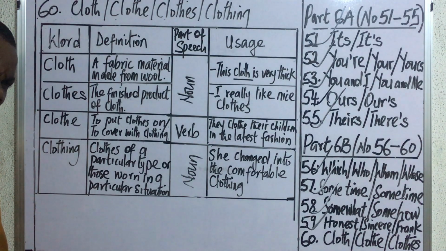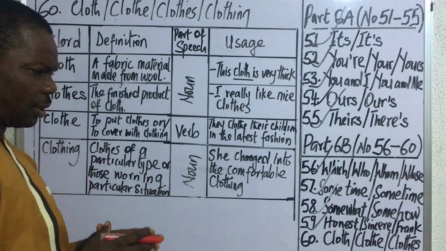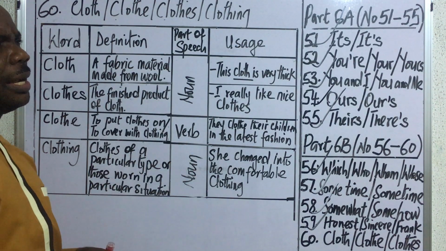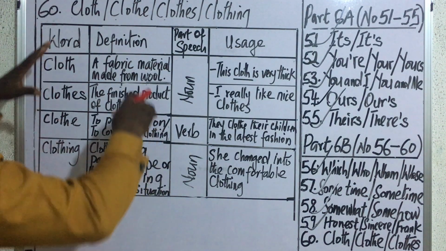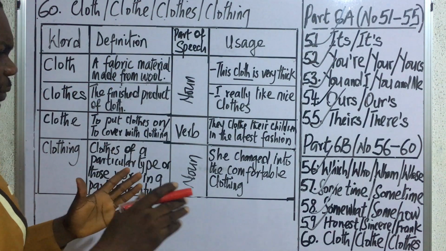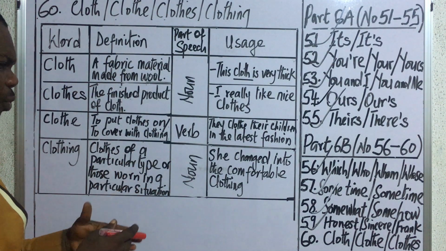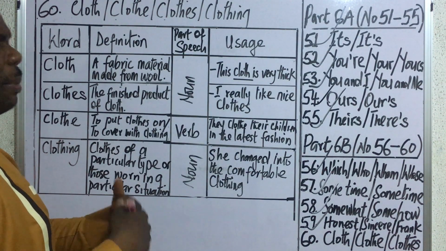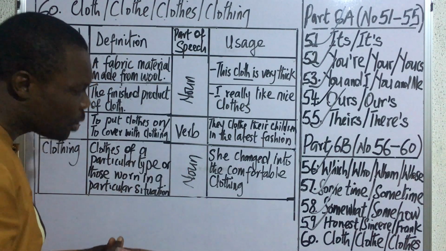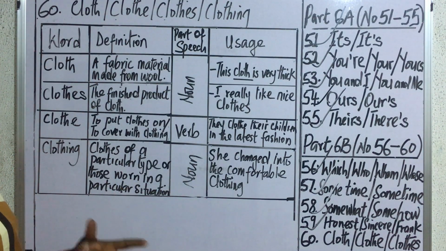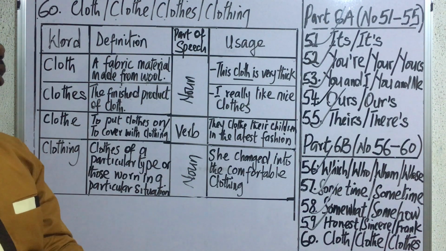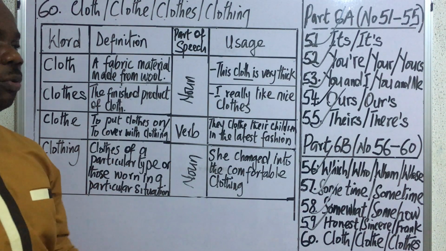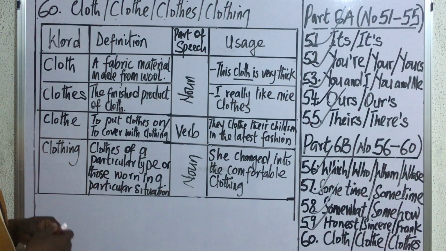Now, students need to be very careful with these words because some of them are nouns while some of them are verbs. And the surprising thing about them is that as for those of them that are nouns, when you make them singular, they can remain nouns. But when you make them plural, they may cease to be nouns and automatically become verbs. And some of them have plural forms and do not have singular forms. Some of them have singular forms and do not have plural forms. Now, let me try to explain what I've just said.